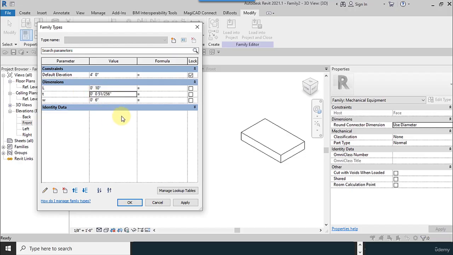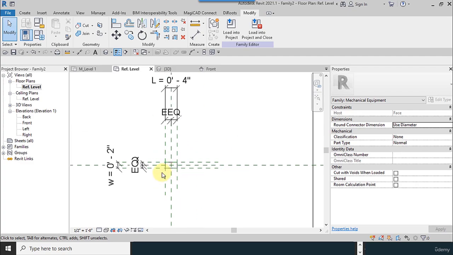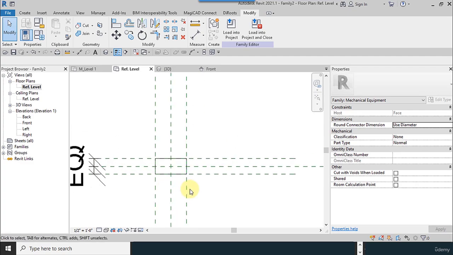For example, 0.2 or 0.5. Apply. And for L, I use 4 inches and 2 inches for W. I go to reference level.